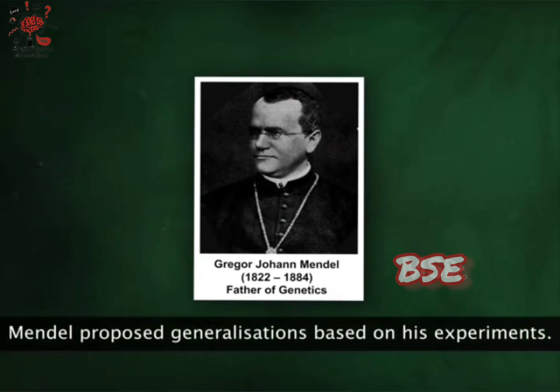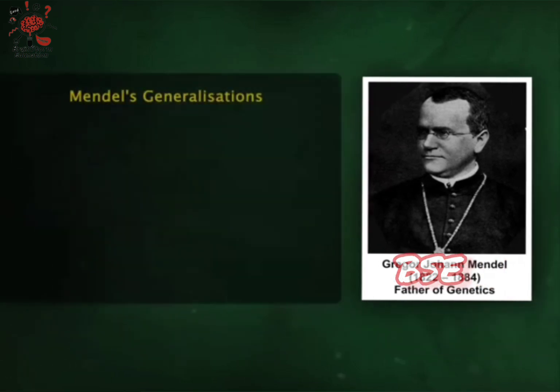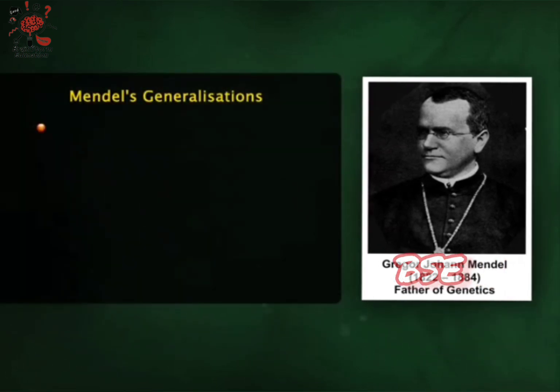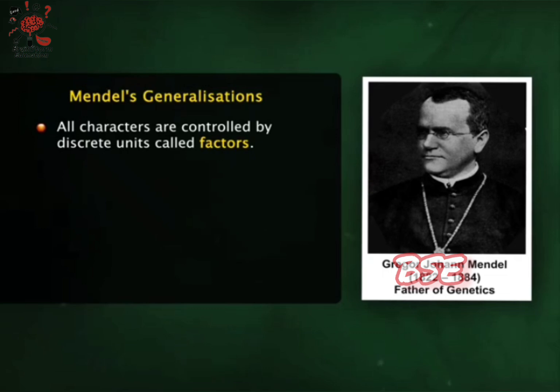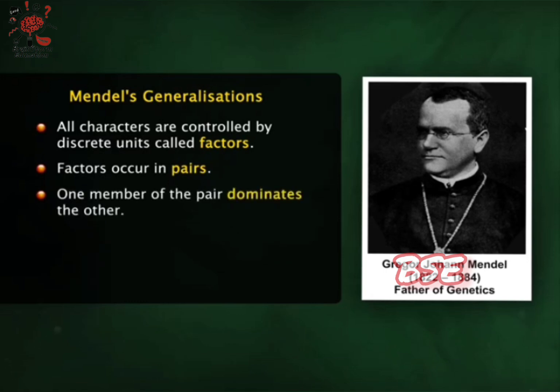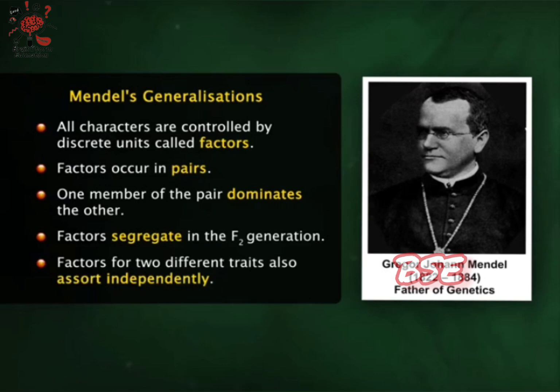In 1865-66, Mendel proposed certain generalizations on the basis of his breeding experiments. Mendel's generalizations were: all characters are controlled by discrete units called factors. Factors occur in pairs. One member of the pair dominates the other. Factors segregate in the F2 generation in a ratio of 3:1. Factors for two different traits also assort independently.